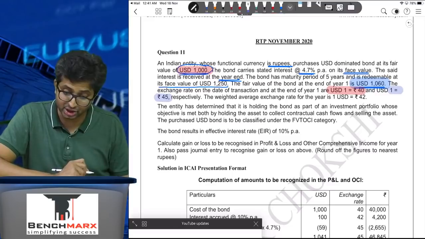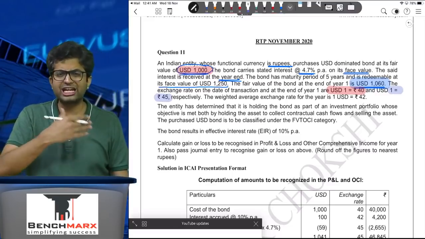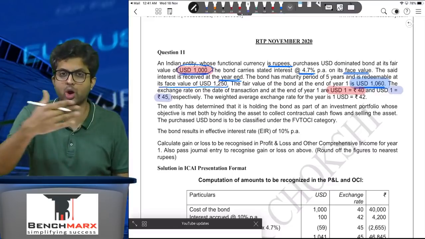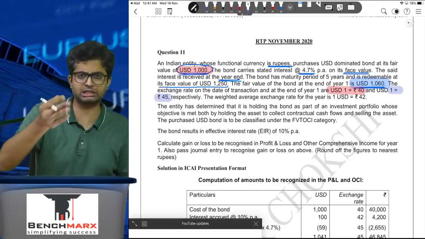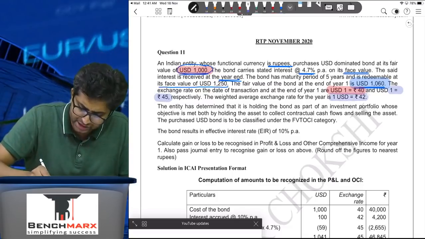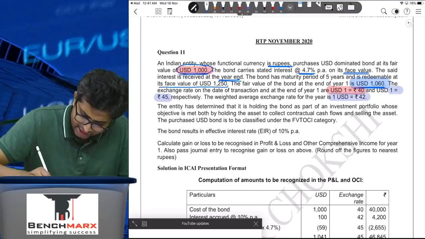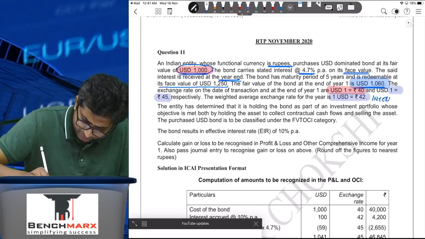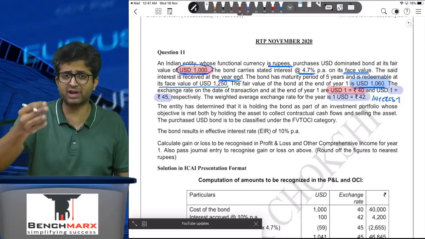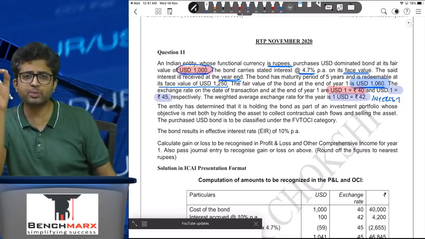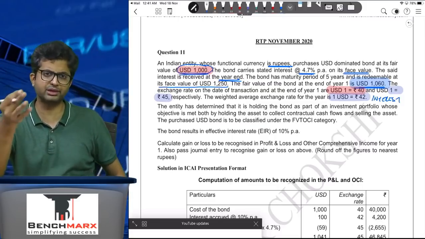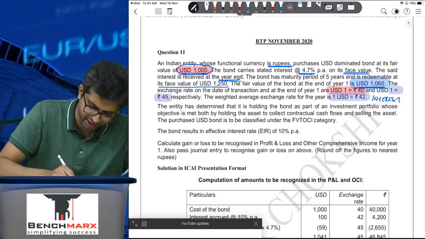The weighted average exchange rate for the year is 42. Now interest, remember, accrues throughout the year and hence interest will be recorded at 42. This is a rate which is relevant for recording interest. It accrues throughout the year. Coupon, remember, is received as on a specific date and hence coupon has to be recorded at the rate when the coupon is received, that is the year end.